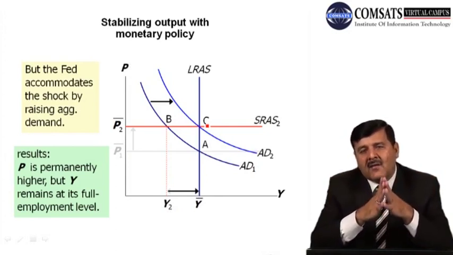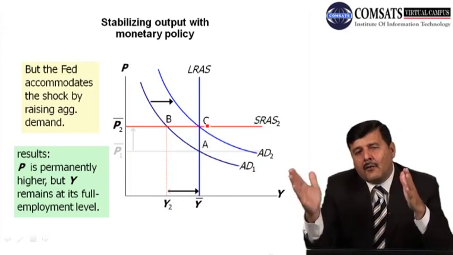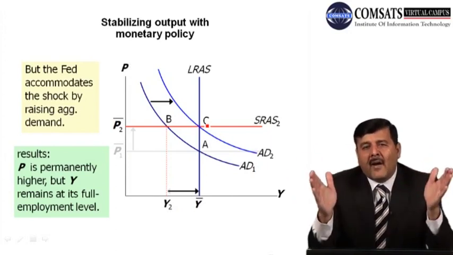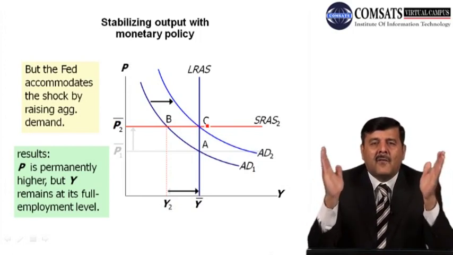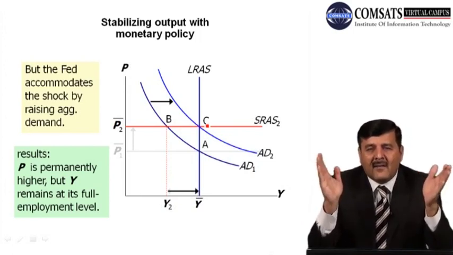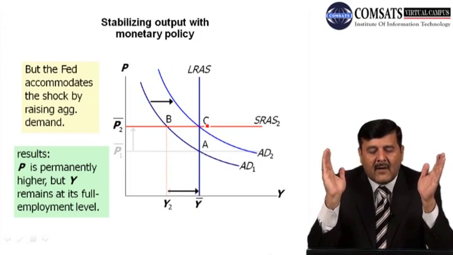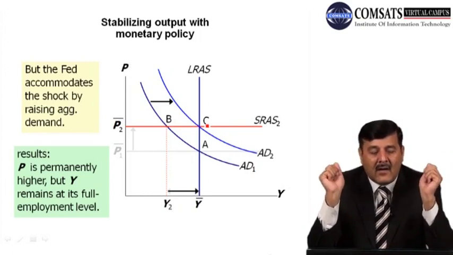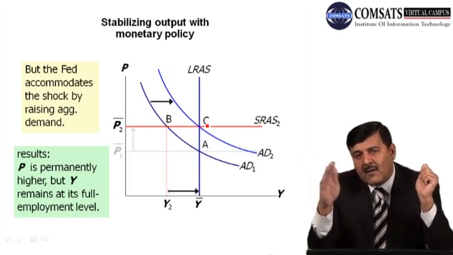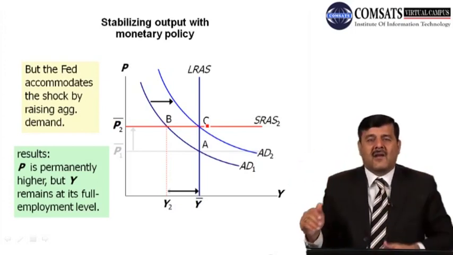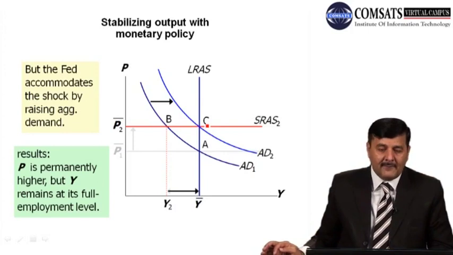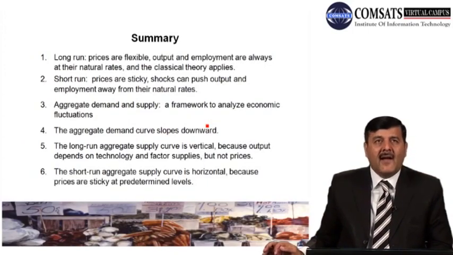The benefit was that with the money supply, output started to increase and the economy came back to its full employment level, which is Y bar, but prices remain at a higher level, which is P2. But again, the benefit of that policy is that output has also increased from Y to Y bar. So this was all about today.